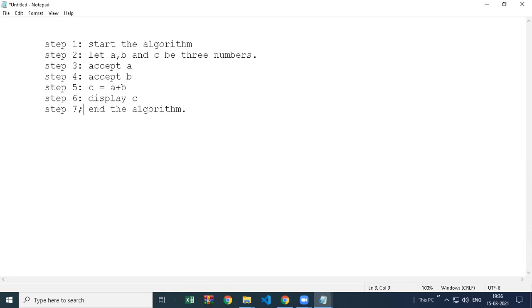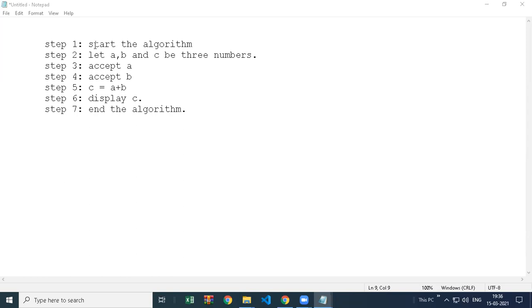Now see the steps carefully. All the steps are doing something unique. All the steps here are doing their own work. They are not mixing the works. Because this is not a programming language, whenever anyone sees this algorithm, they should understand what your algorithm is trying to explain.